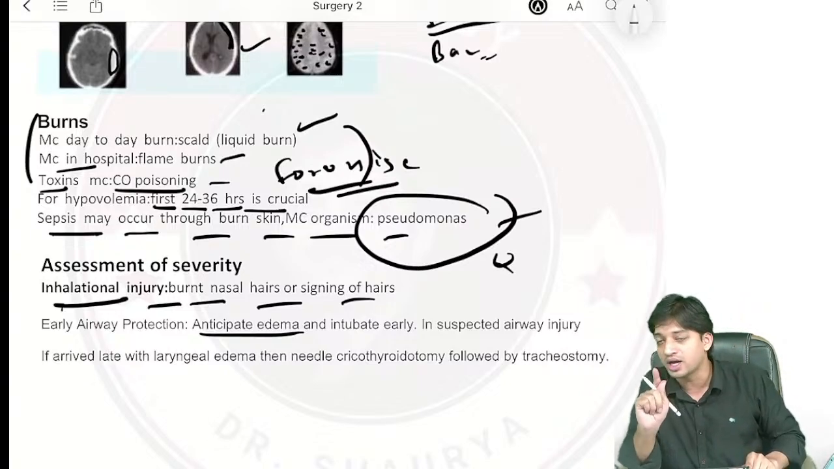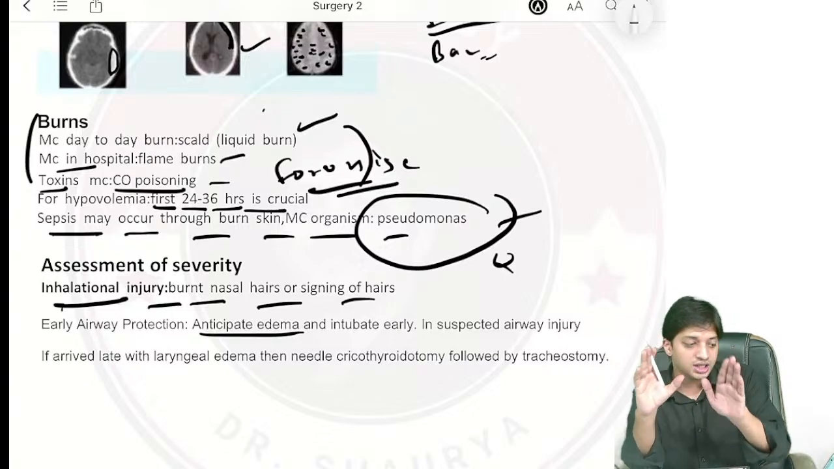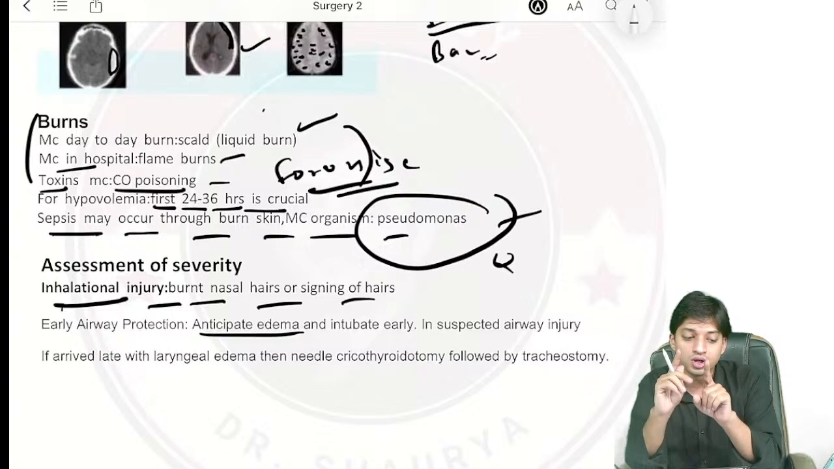These are all MCQ and question points. They ask you like this, what is the next best step? That is why I am completing a scenario and discussing it with you. So please listen to me very carefully.